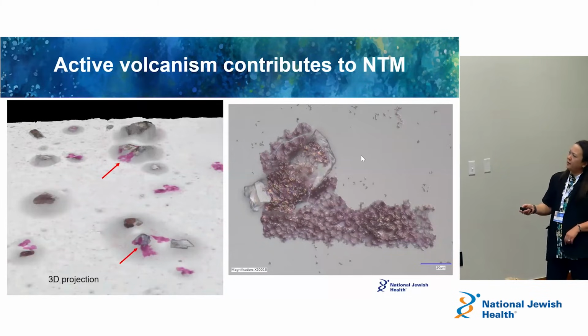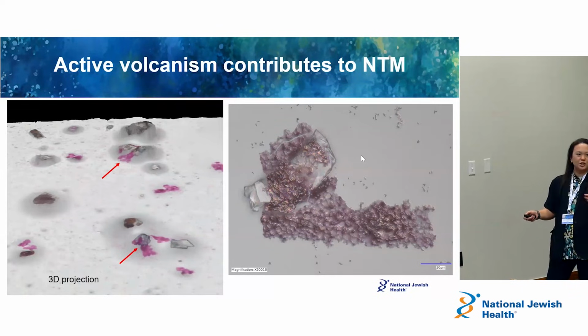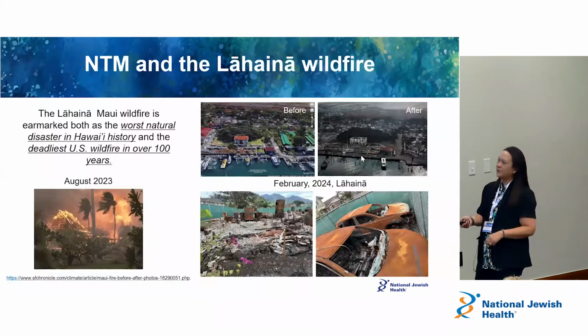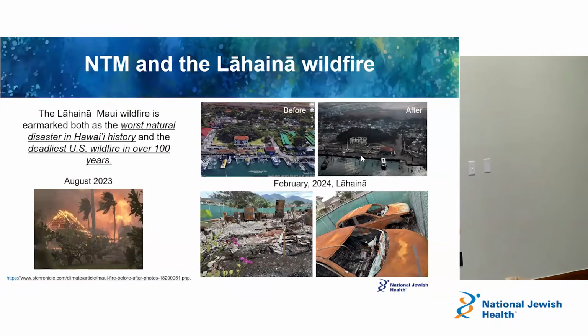And these are higher resolution microscopy images. All of these mounds are that volcanic ash, right? And all the pink is these bacteria, the NTM, that can actually bind to the ash. You can see that here, the pink bacteria binding to the volcanic ash. And so potentially that could be another exposure. With that, we started to think about other environmental pollutants that could be associated with NTM.